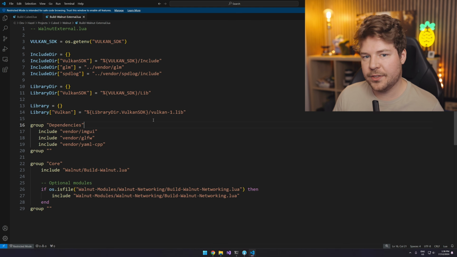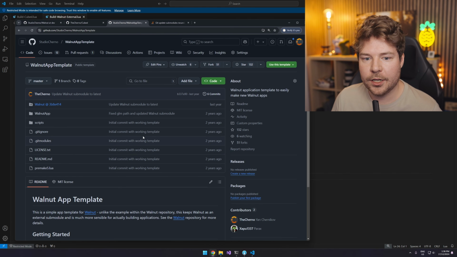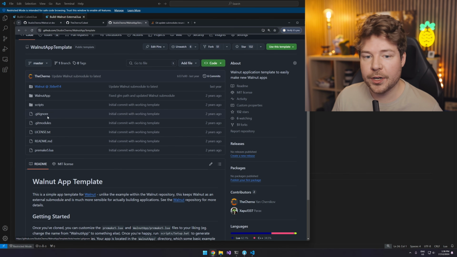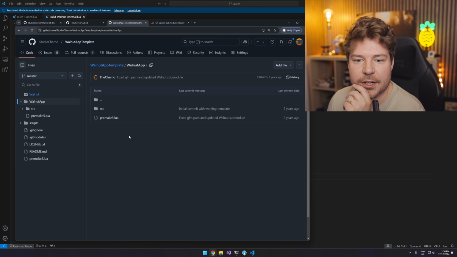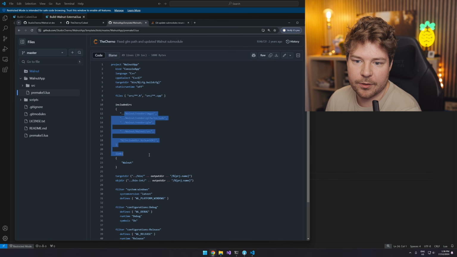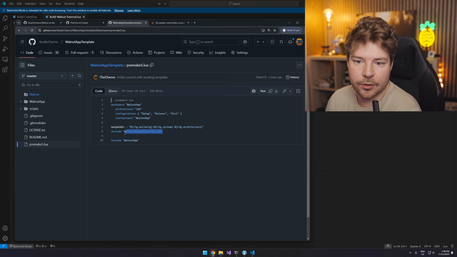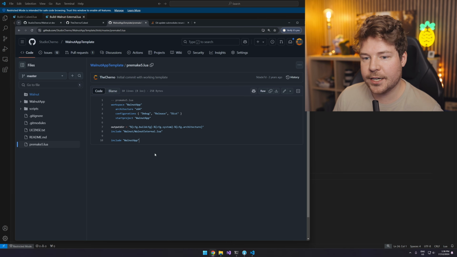And really the purpose of this, I guess, is just for us to be able to include Walnut externally. So this is probably what Walnut app template, I imagine, would use. We maybe should have just done this. Walnut app template actually already has a setup that I think works similarly to what we wanted. And it's got its own Premake, which you can see will include Walnut external. So let's actually grab this.